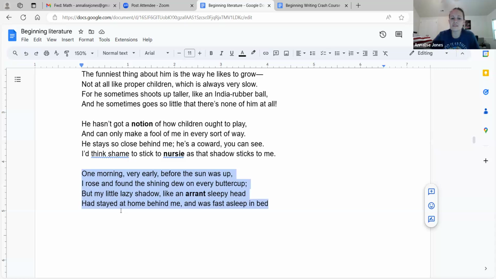He's staying in bed because he never woke up. This was before the sun was up, right? So he goes out in the early morning. There's some light so he can see the dew, but there's not enough sun to create a shadow. So it's like the shadow is still back home stuck in bed. So I thought that was a super cute poem.